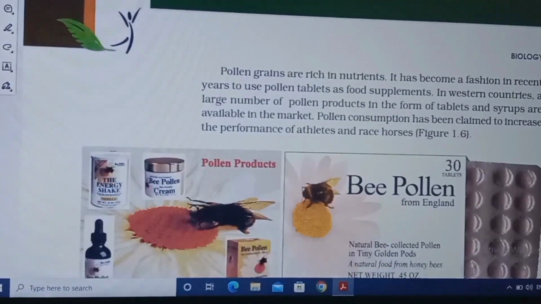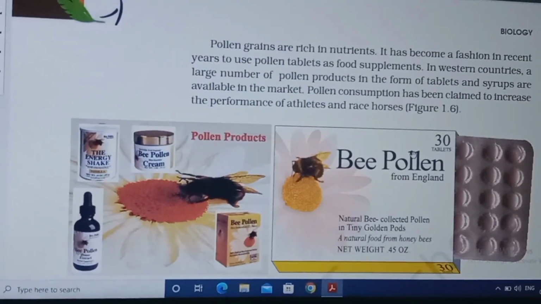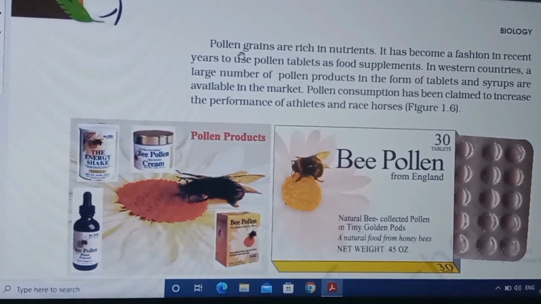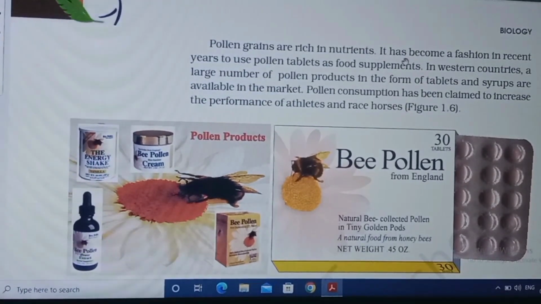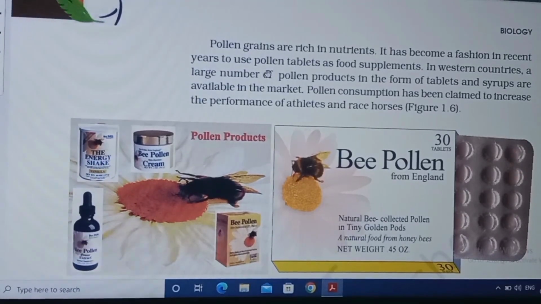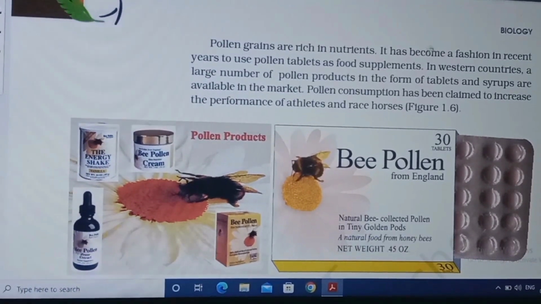And the next one is the pollen grain. Pollen grains are rich in nutrients. They cause allergy and they are also rich in nutrients. It has become a fashion in recent years to use pollen tablets as a food supplement. Nowadays, it has become a fashion to use pollen tablets as a food supplement.